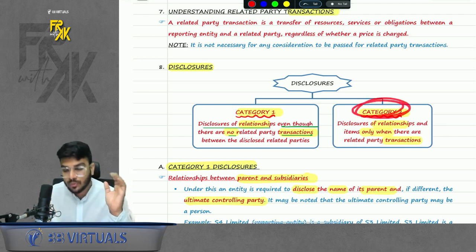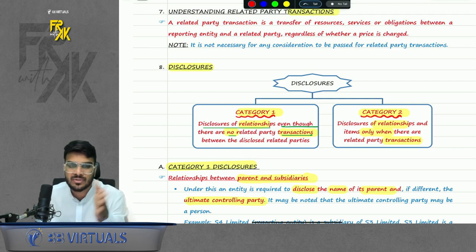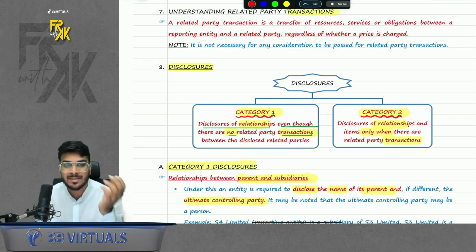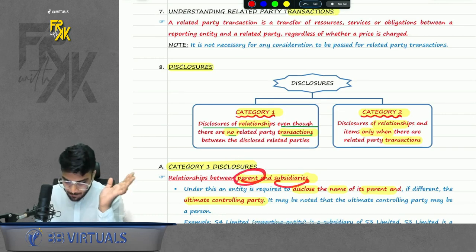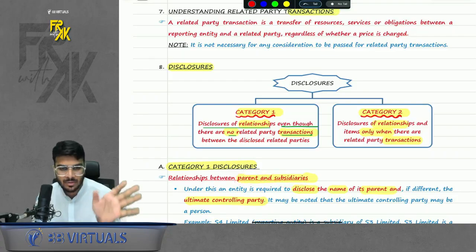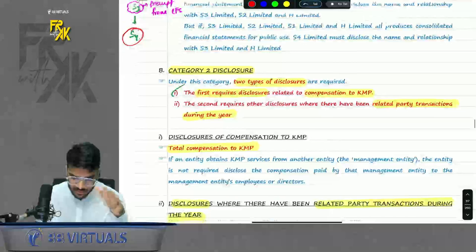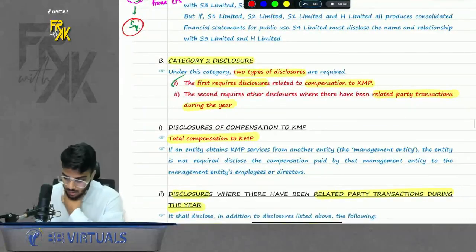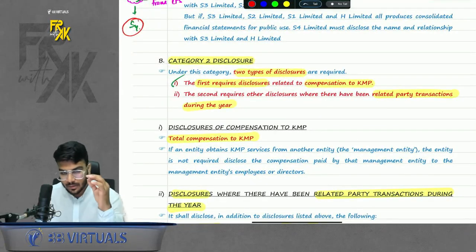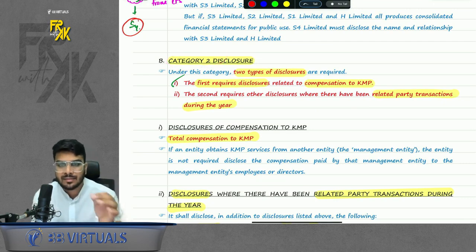But in category 2, we disclose the relationship only when there is a transaction. So in category 1, only significant things come, like parent-subsidiary relationship. So if there is a relationship of parent-subsidiary, you will disclose it even if there is no transaction. Few other points are given, just give it a read. In category 2, what other types of disclosure? Here in category 2, we will disclose only when there is a transaction between the related parties.